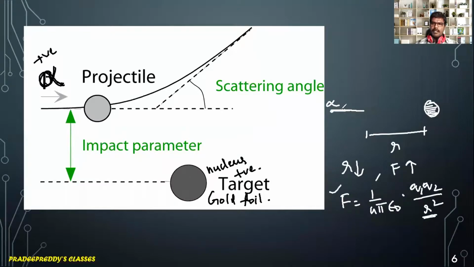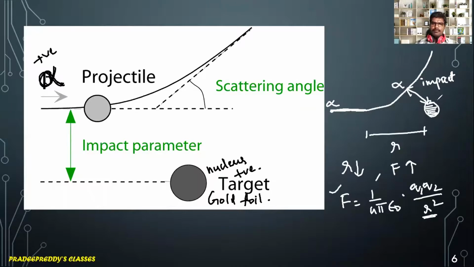So this alpha particle is coming closer to the nucleus, and because of positive repulsion, at some particular angle it gets deviated, right? This is the smallest length between the alpha particle and the nucleus. The smallest distance between the alpha particle and the nucleus is said to be the impact parameter. This is called the line of impact.